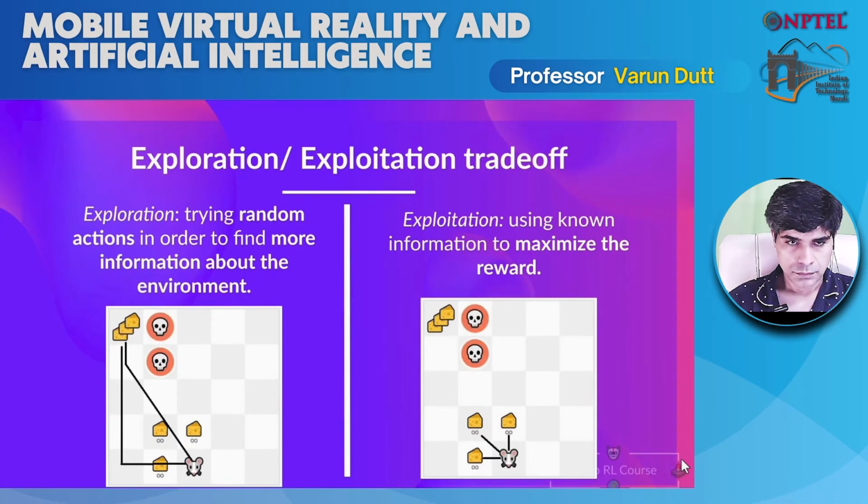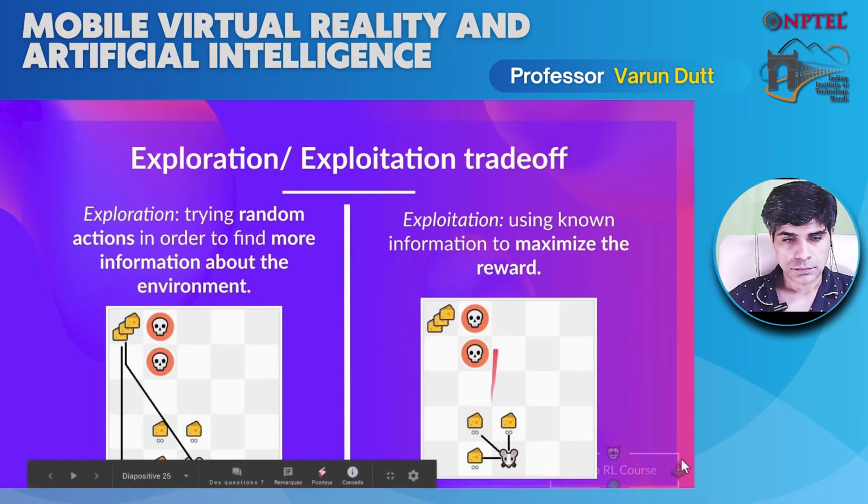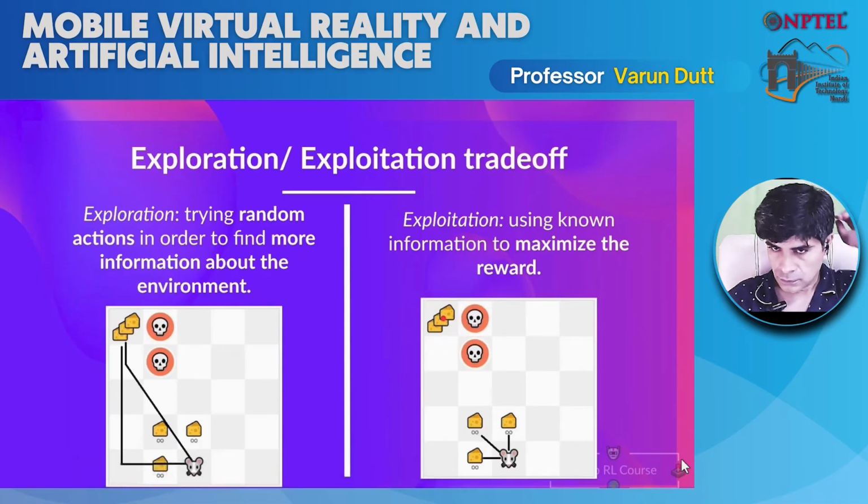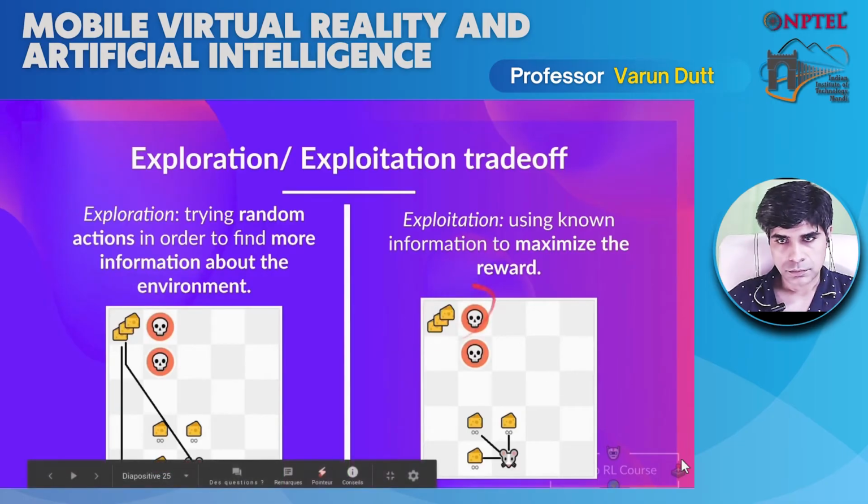So let's take this example. What you see here is a game where a mouse can have an infinite amount of small cheese. The reward is +1 each. There is a gigantic pile of cheese where the reward is +1000. However, if we only focus on exploitation, our agent will never reach this gigantic pile of cheese because instead it will only exploit the nearest source of reward, even if the source is small, because it will do only exploitation.